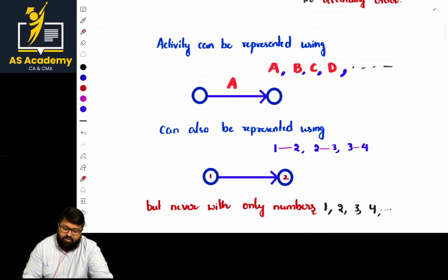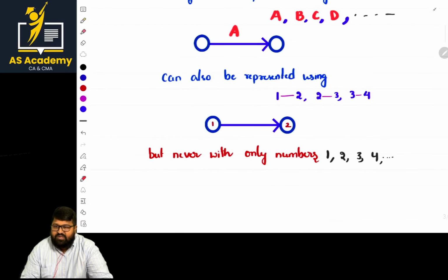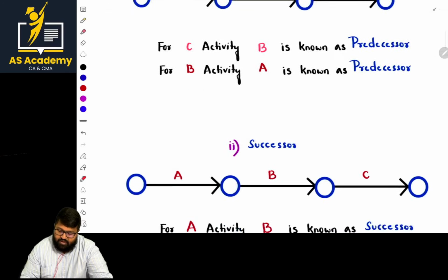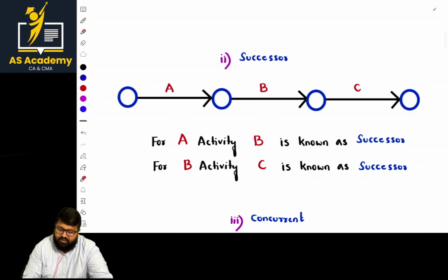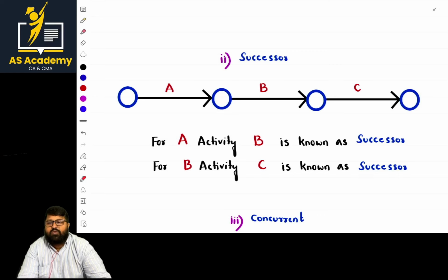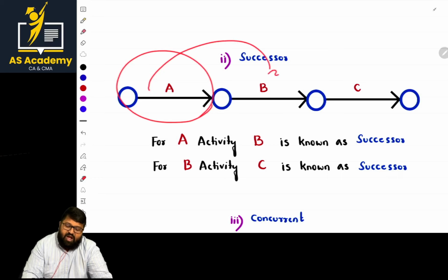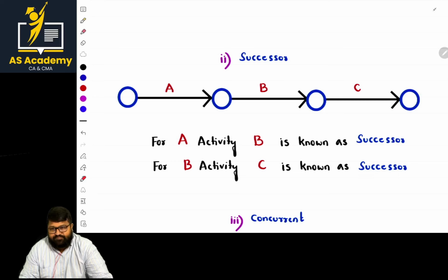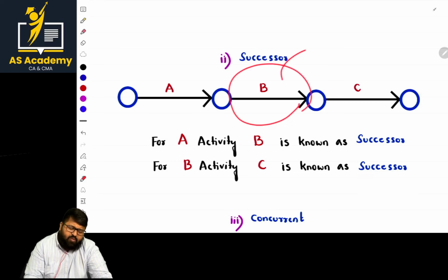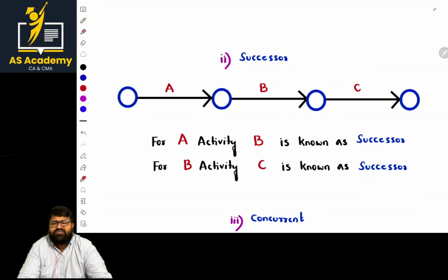Either numericals also can be used. That is 1, 2, but never with a single number basically. Okay. And what is successor? Sir, by having the knowledge of predecessor, you can get clarity of successor also. It is very easy. For activity A, what is coming after it? That is successor. And for activity B, what is coming after it? Those things will be successors.